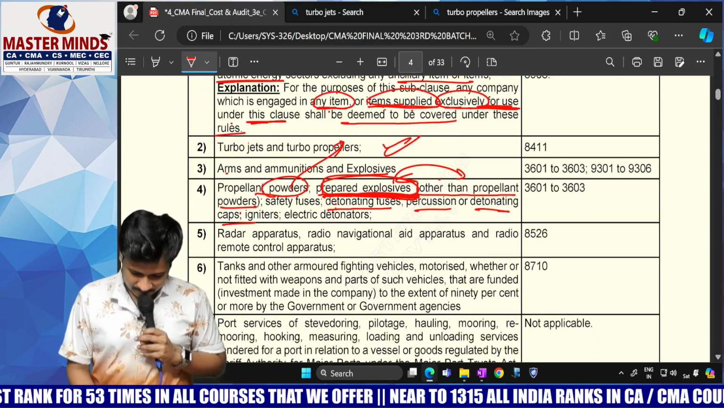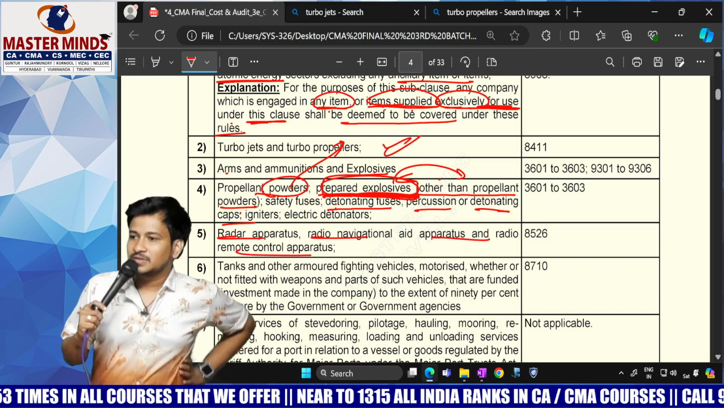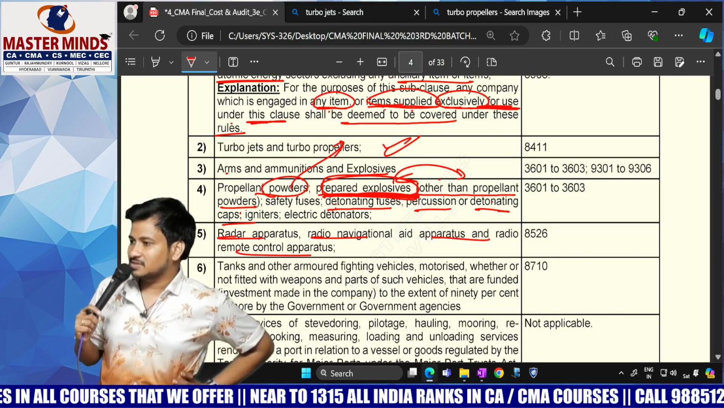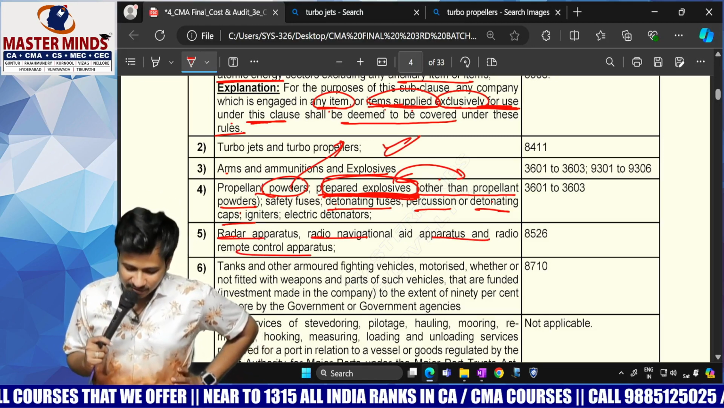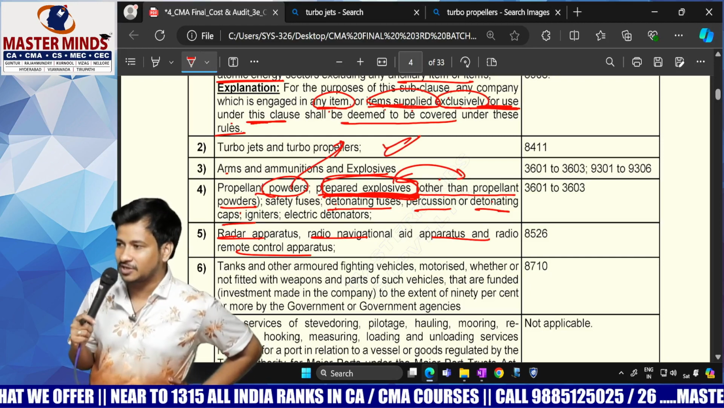Next. Radar apparatus, radio navigational aid apparatus and radio. All kinds of radio signals. Radar apparatus, radio signals, radio navigational, remote control apparatus, for all such things it is applicable.